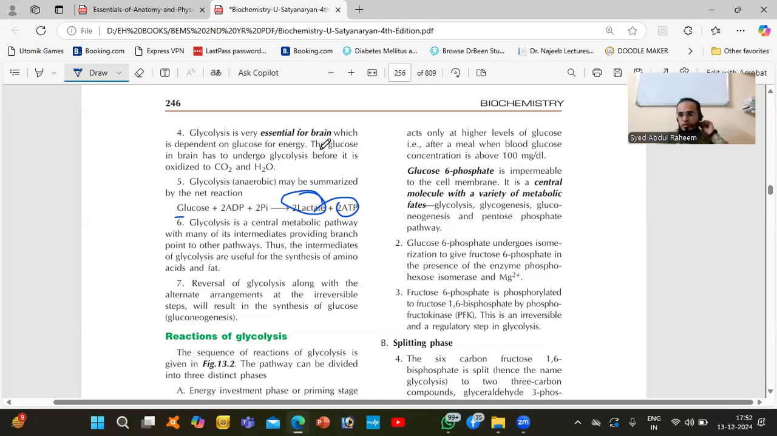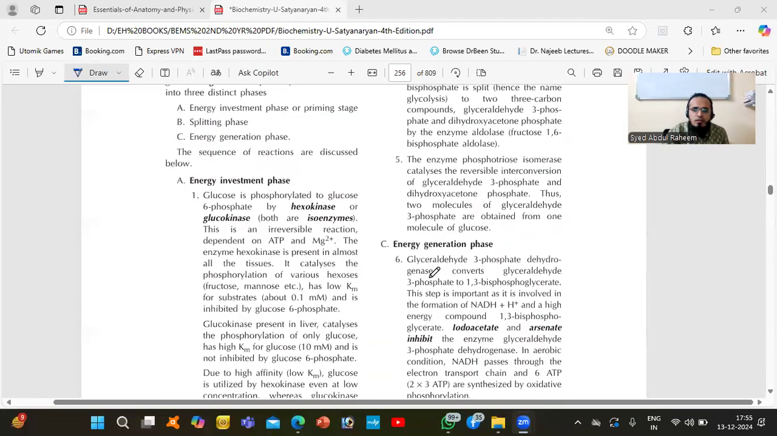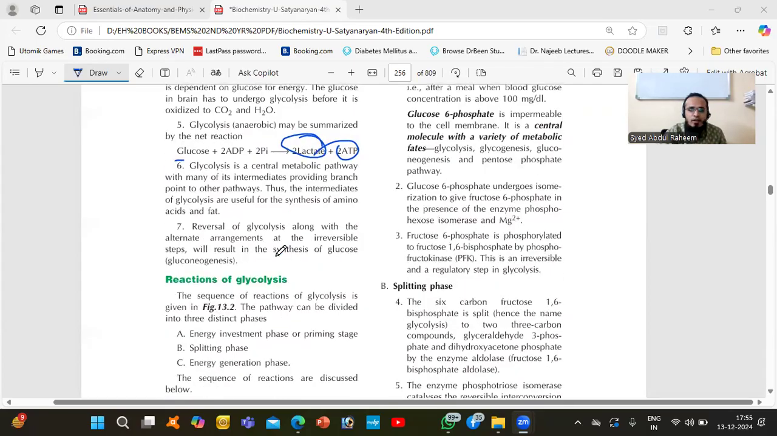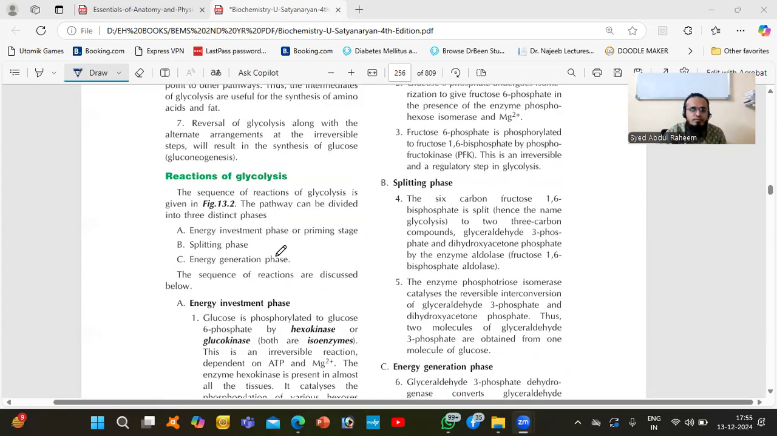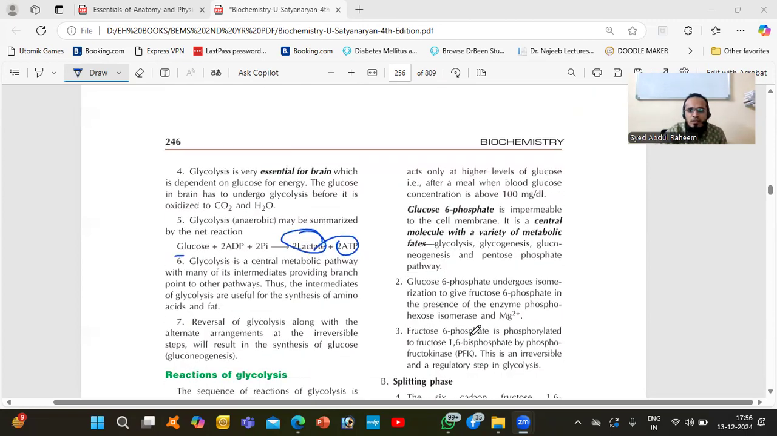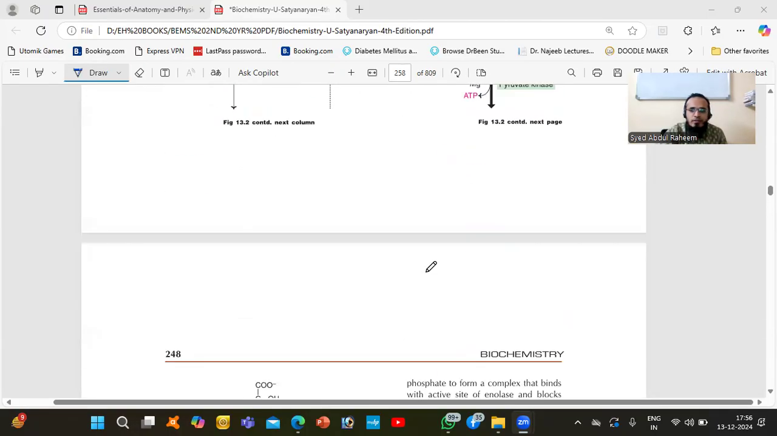So glycolysis is a very important and very needful thing for the brain because the brain always needs oxygen continuously. Okay. So these are the other details. You don't need all this reaction, everything.